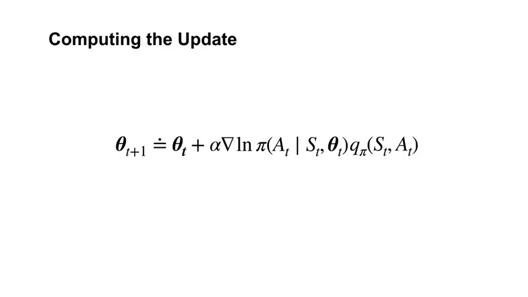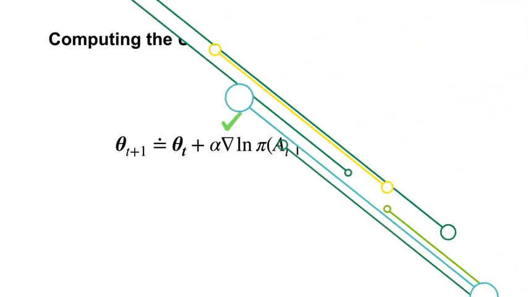The last thing to talk about is how to actually compute the stochastic gradient for a given state and action. We just need two components, the gradient of the policy and an estimate of the differential values. The first is easy. We know the policy and its parameterization, and so can compute its gradient. The action value can be approximated in a variety of ways. For example, we could use a TD algorithm that learns differential action values. In an upcoming video, we will go through one particular choice in detail, as well as how to compute the gradient for specific policy parameterization.